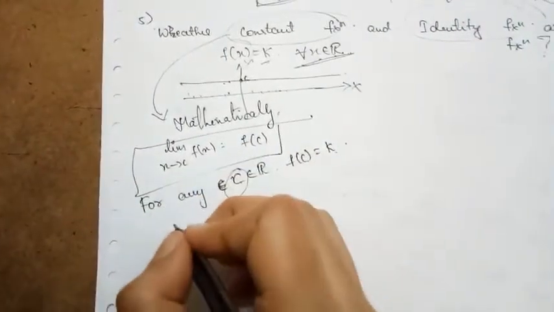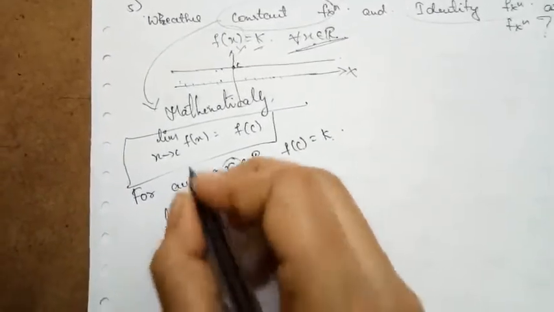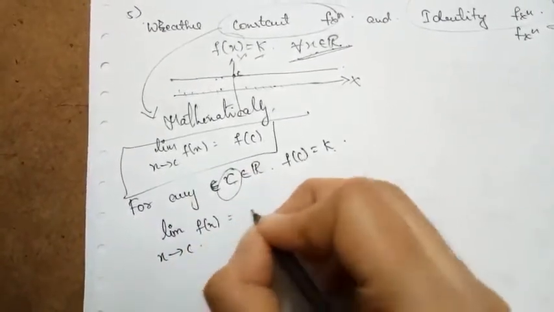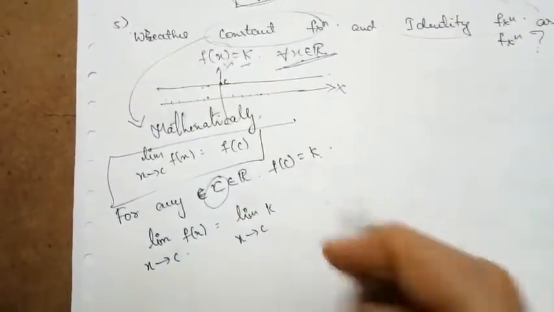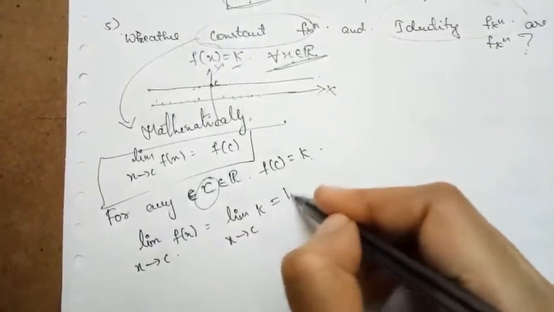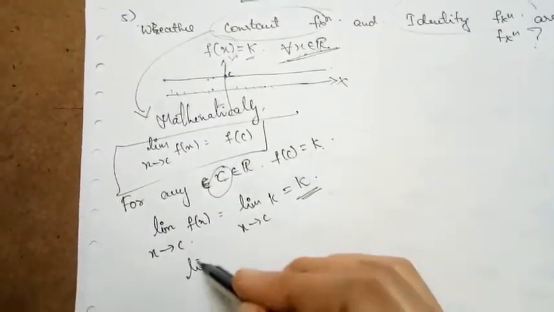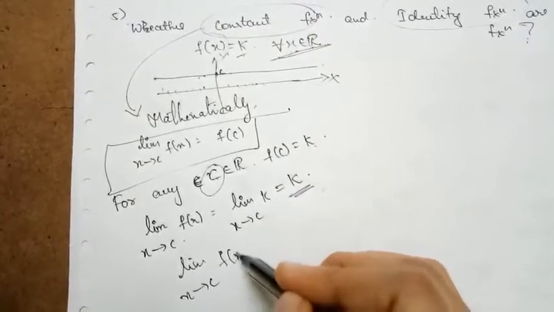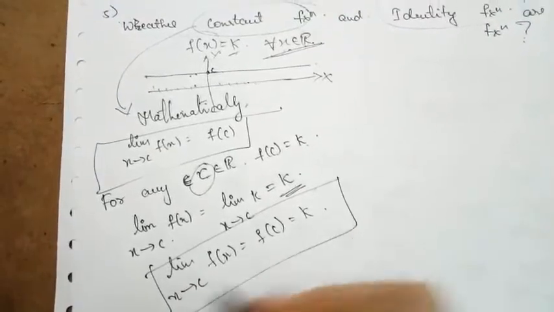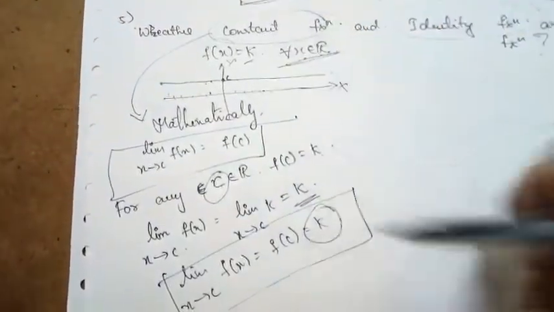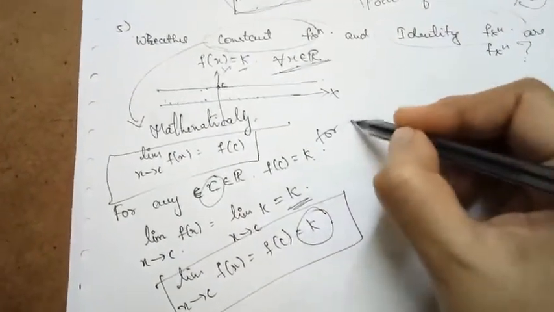Now what is the limit of the function as x tends to c? What is f of x? As x tends to c, it is k. Whatever value x is tending towards, since it is a constant, we are going to get k itself. So clearly the limit as x tends to c of f of x is equal to f of c, which is equal to k. Both values coincide and give us the same value. We can say that the constant function is a continuous function for every real number.